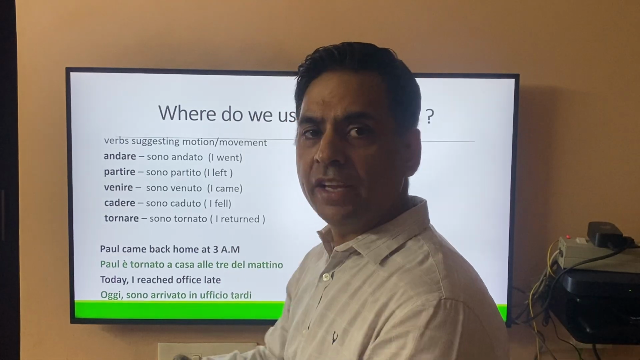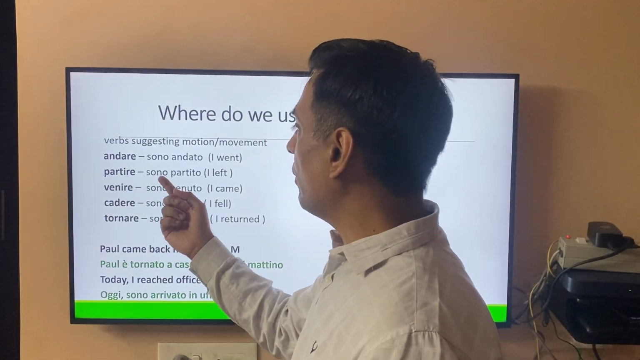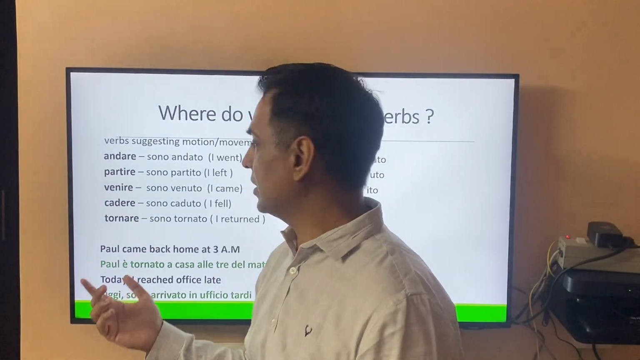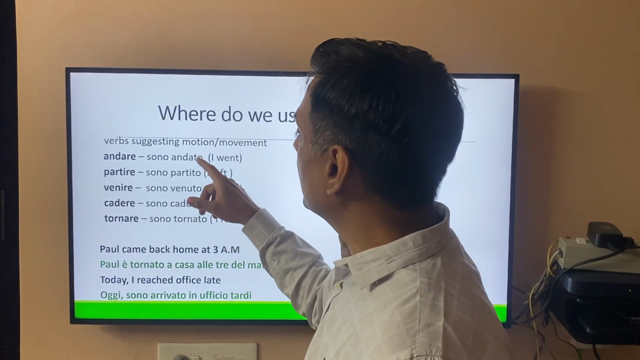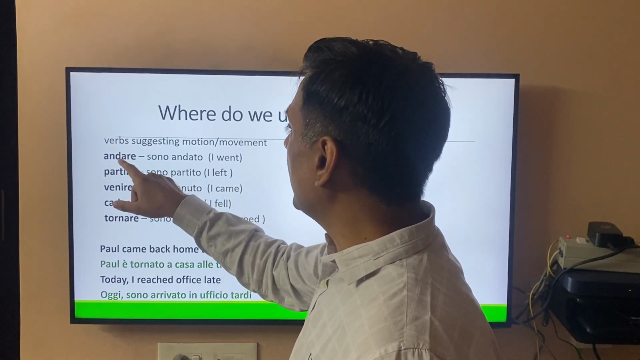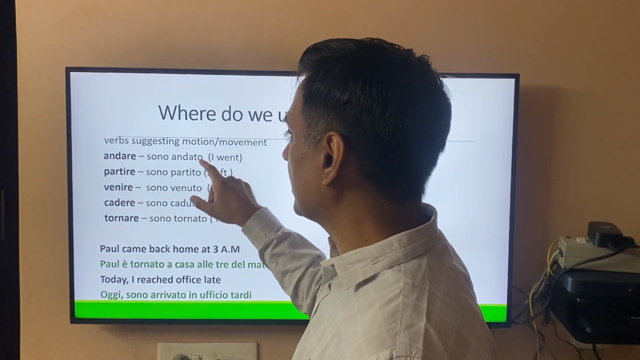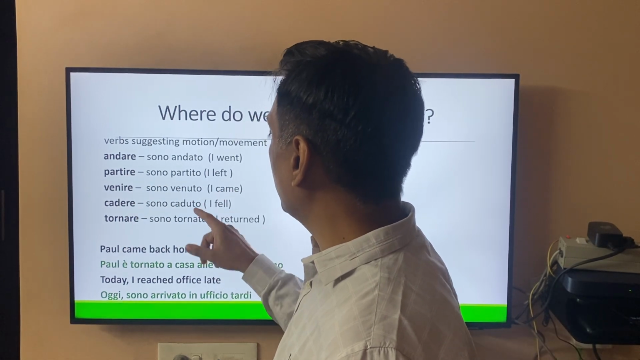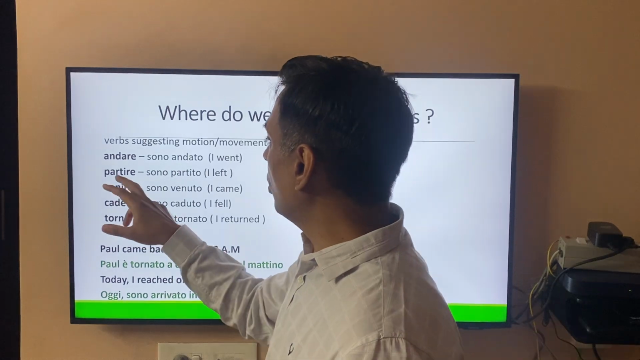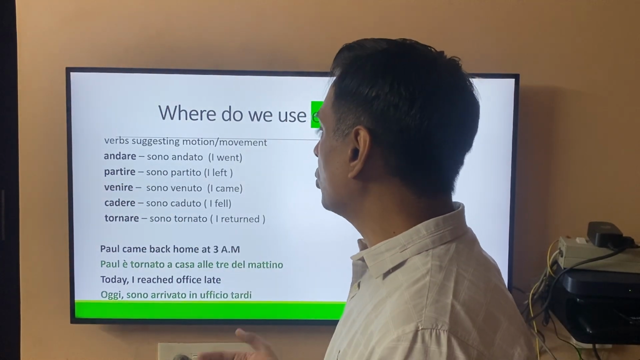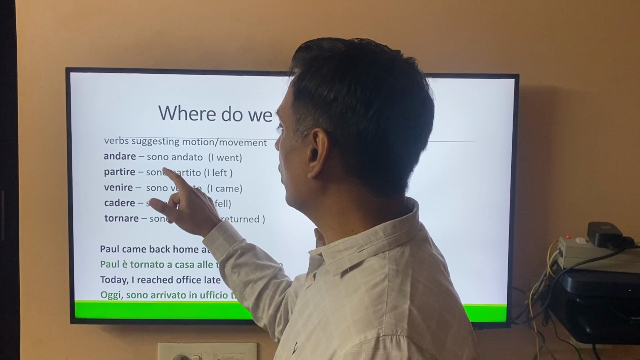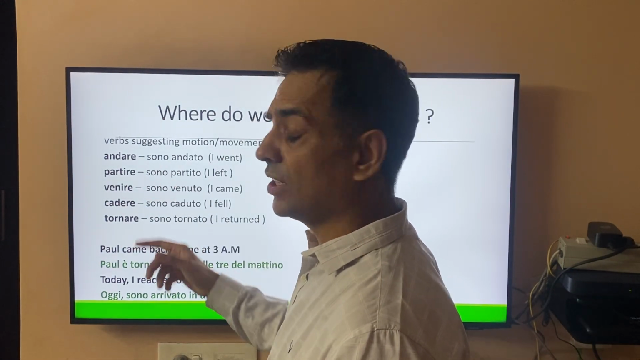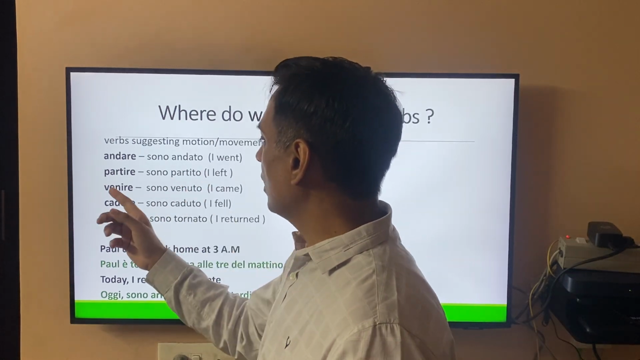Partire, I leave. Partire means to leave. If I want to say I left, I'm going to say sono partito, which is of course participio passato. And we have already discussed that the are ending changes to ato in past tense, ire to ito, and mostly ere verbs, the ending changes to uto. So partire means to leave. If I want to say I left, we're going to use essere verbs because it suggests movement or motion. Sono partito.